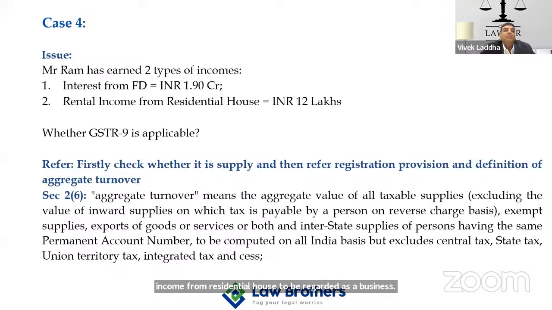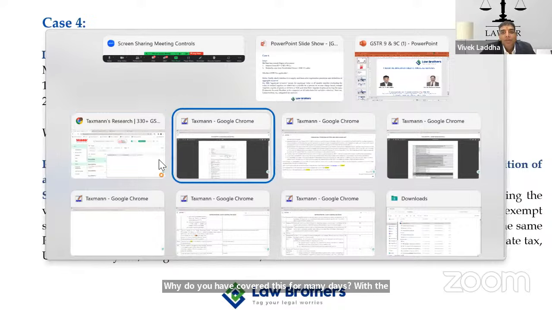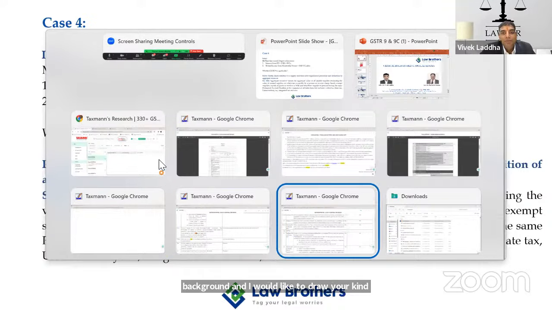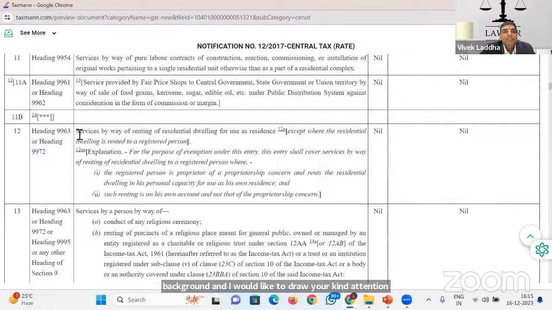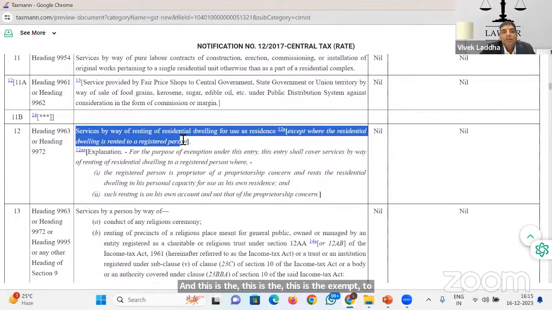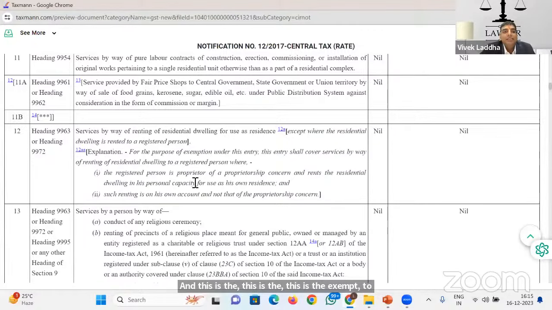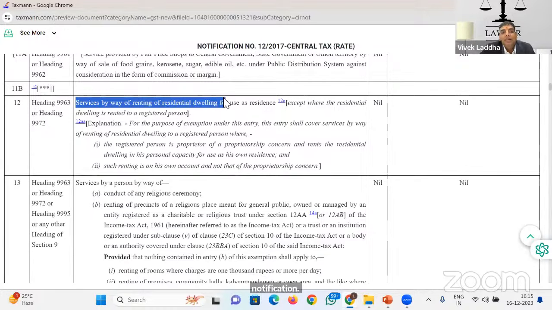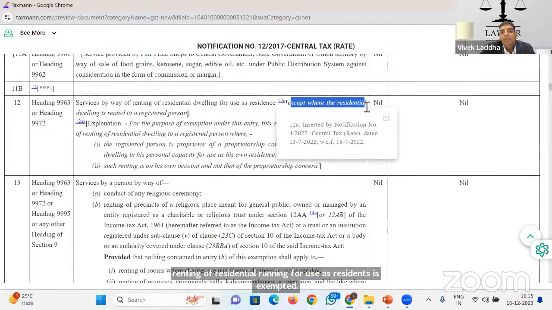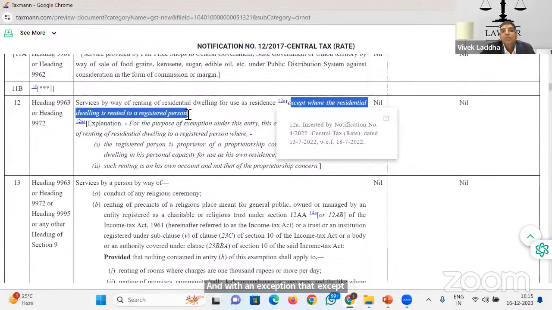Why have we covered this query? Because of the background, and I would like to draw your kind attention to the provision. This is the exemption, Exemption Notification 12/2017 Central Tax Rate. It says that services by way of renting of residential dwelling for use as residence are exempted, with an exception: except where the residential dwelling is rented to a registered person.